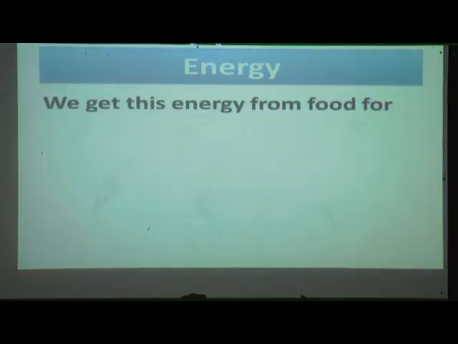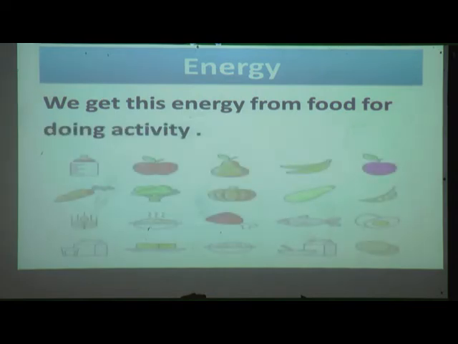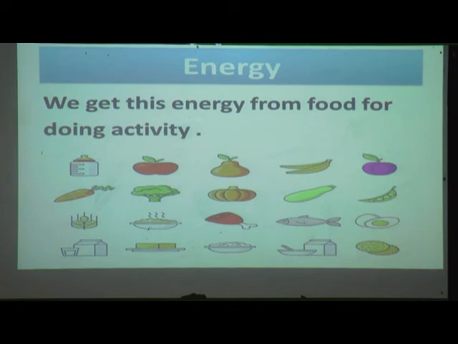We get this energy from food for doing activities. If you have your food properly, then only you will get the energy and you can play, run and do other activities. So this energy we get from our food.